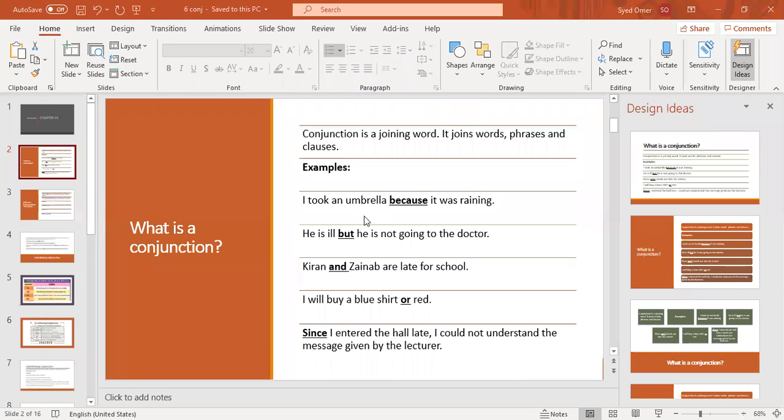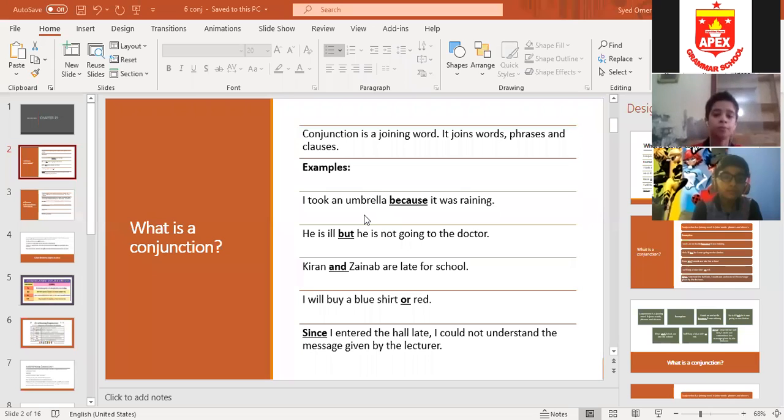Don't open the book right now. Just look at the slides, okay? Look at your screen. Note down the important things. So, whenever we have to join two sentences, for example, I took my book, I want to prepare the lesson. I took my book because I want to prepare my lesson. Now I have joined the two sentences. I took my book, one sentence. I want to prepare the lesson. These are the two sentences and I have joined them.